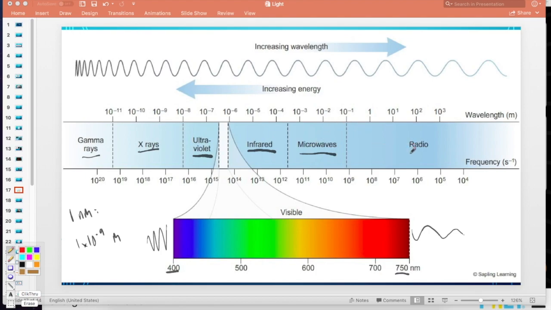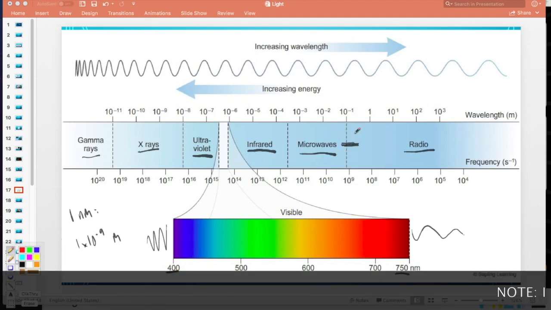And then longer than that, we get radio waves. Radio waves are the longest waves, the shortest frequency. They have the lowest amounts of energy. And you know that radio waves are traveling all around you right now. Somewhere in between microwave and radio wave, somewhere in this part of the spectrum, is the type of light wave that your cell phones interact with.